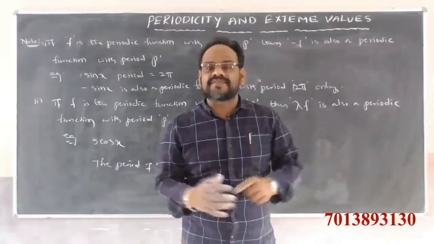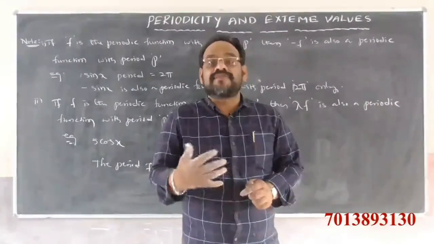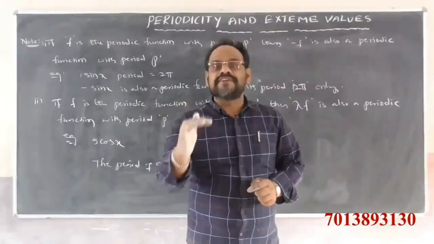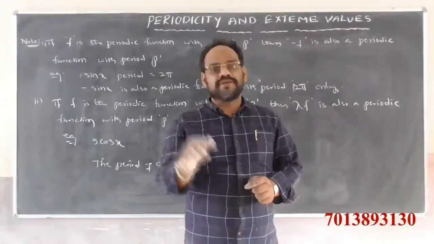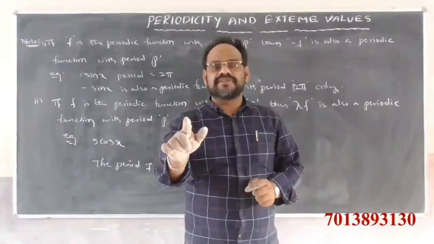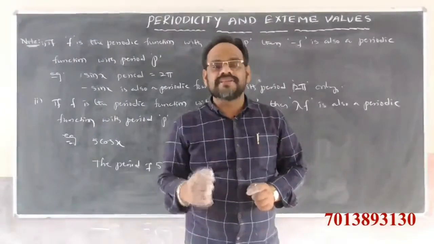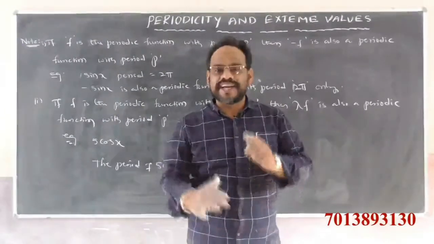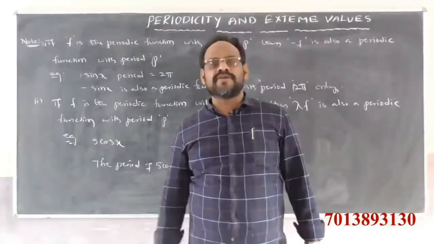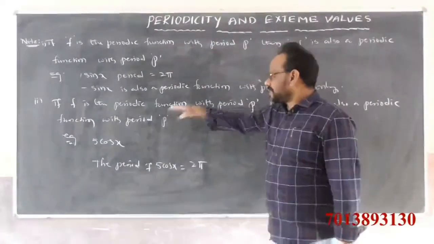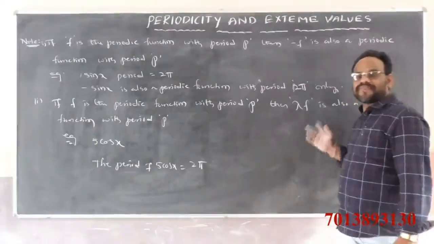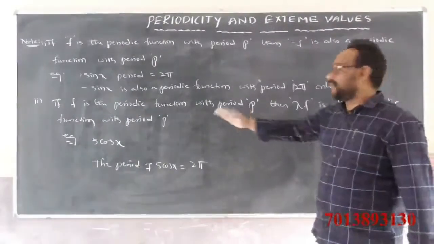5 times tan x. What is the period of 5 times tan x? We know that the period of tan x is pi. Tan x is a periodic function, so 5 times tan x is also a periodic function with the same period, pi. 100 times tan x is pi only. That is the second point: f is a periodic function with period p, then lambda times f, scalar multiples of that function, is also a periodic function with the same period.